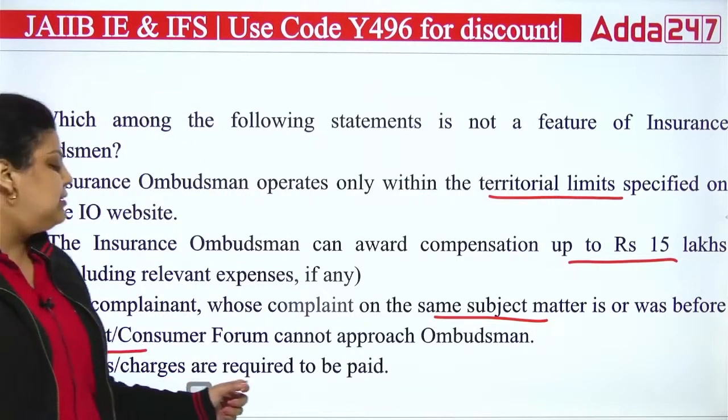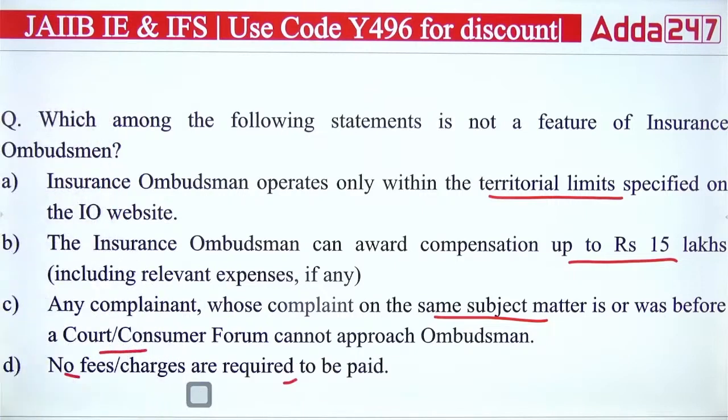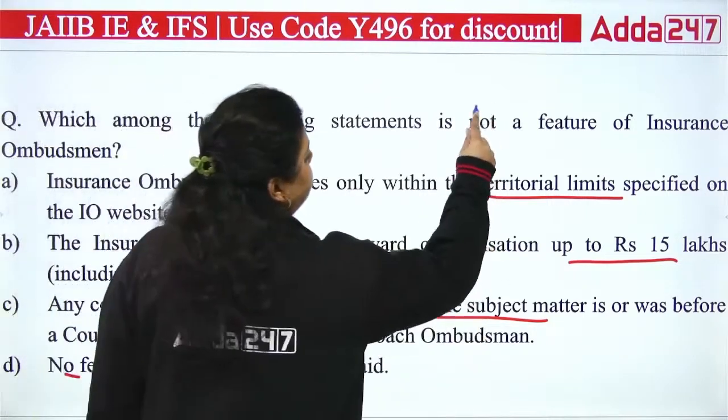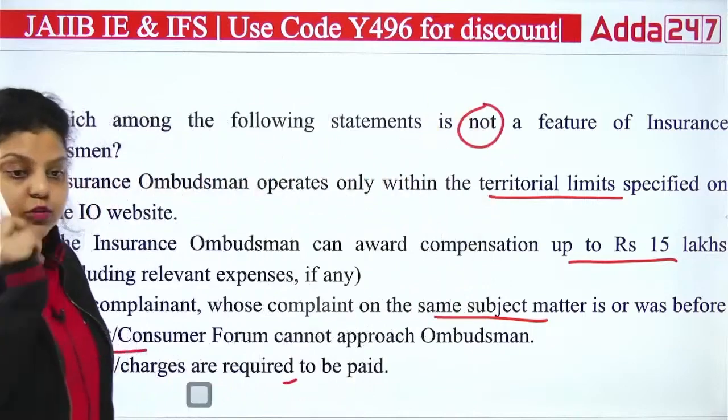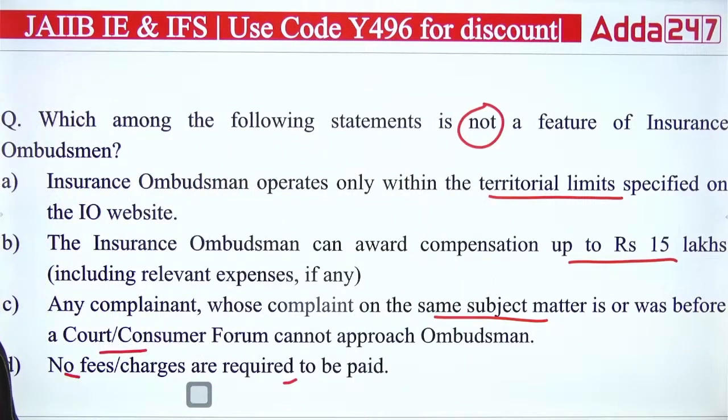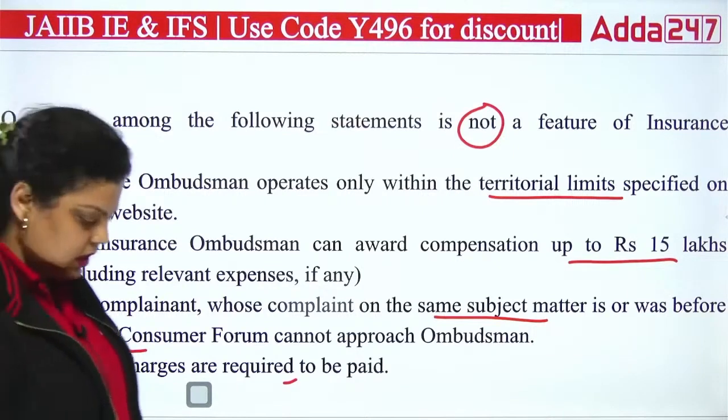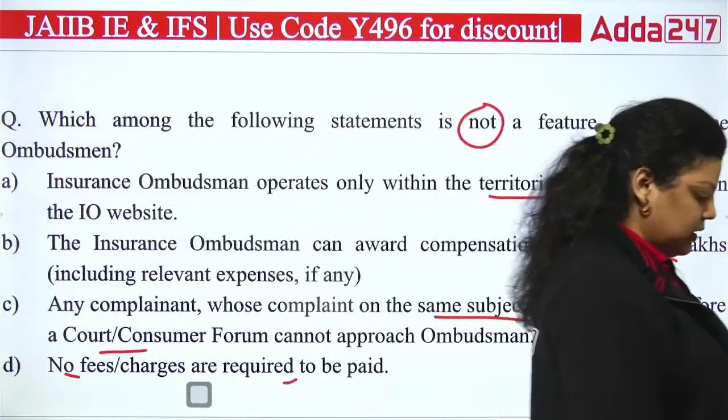Fourth, no fee or charges are required to be paid. So you have to answer which is not a feature of the insurance ombudsman. A, B, C or D? Which of the following is correct?